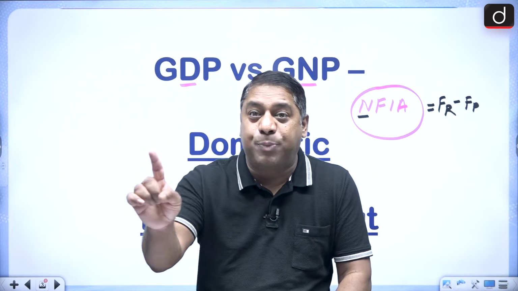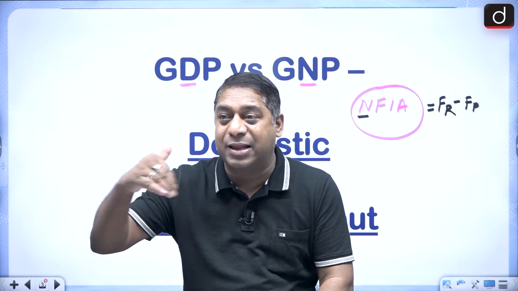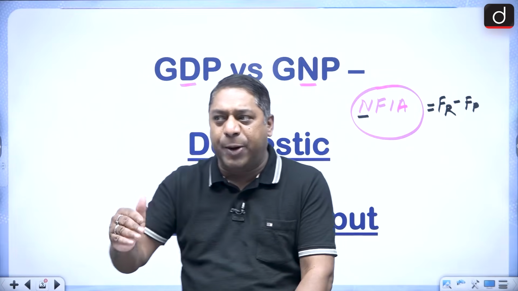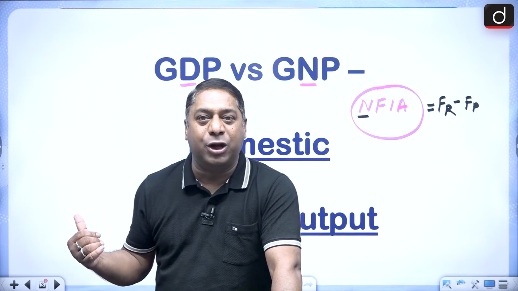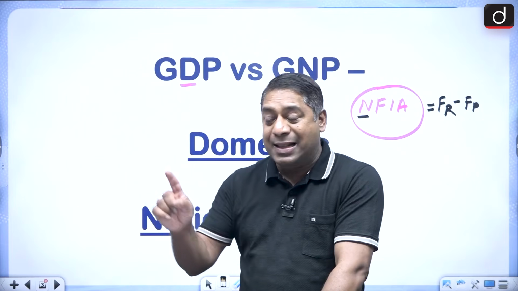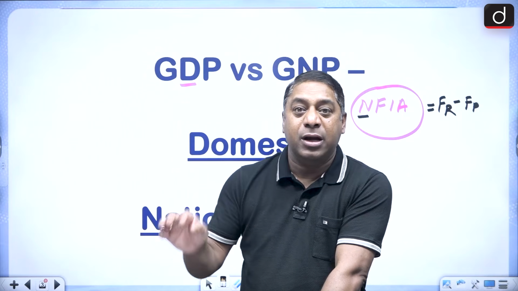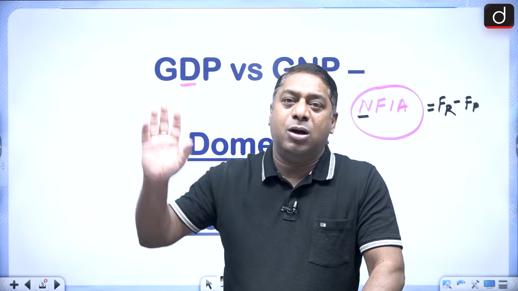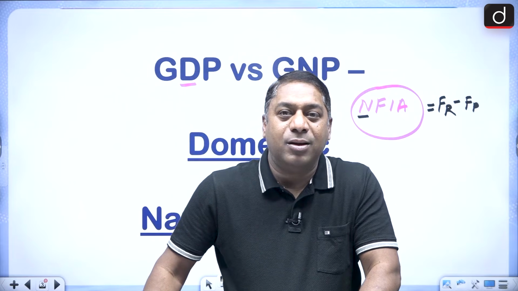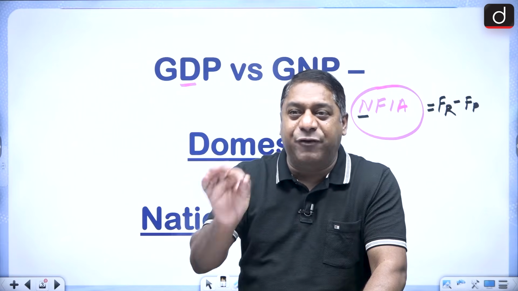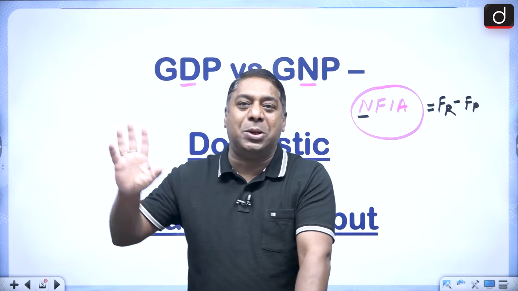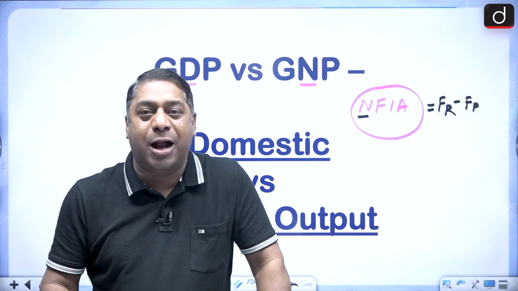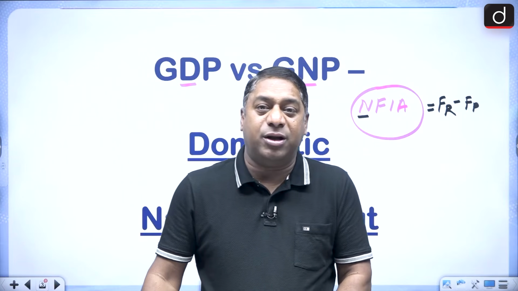Reason? The area where the embassy is located is administered by that particular government. For example, if the US embassy is located in New Delhi, in Chanakyapuri, then in that area where the US embassy is located, the rules and regulations will be as per the US government. No individual can enter without permission. So all the embassies which are located in your country are not your domestic territory.